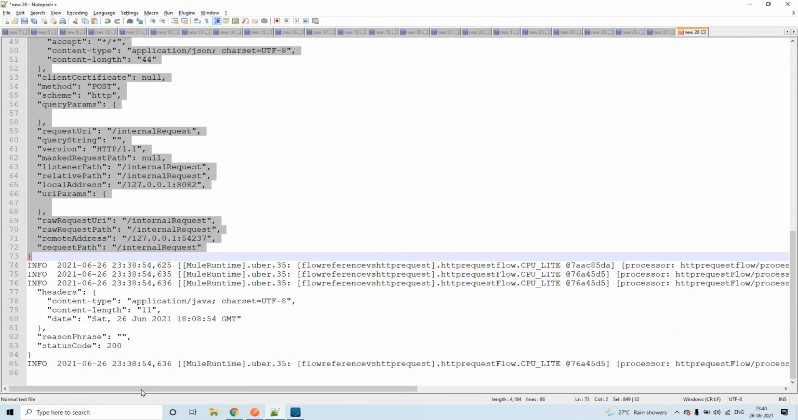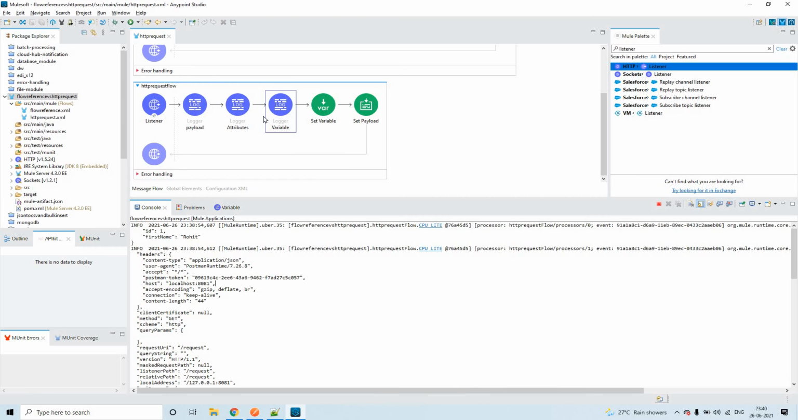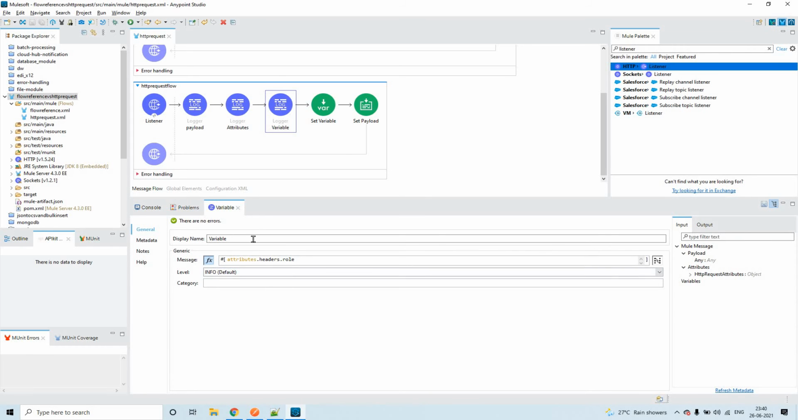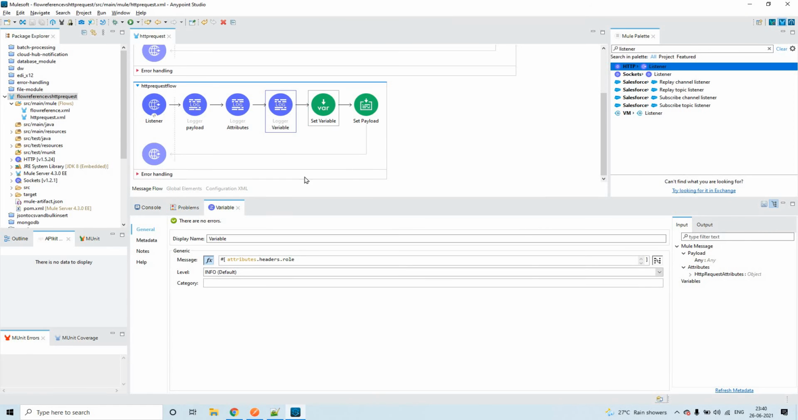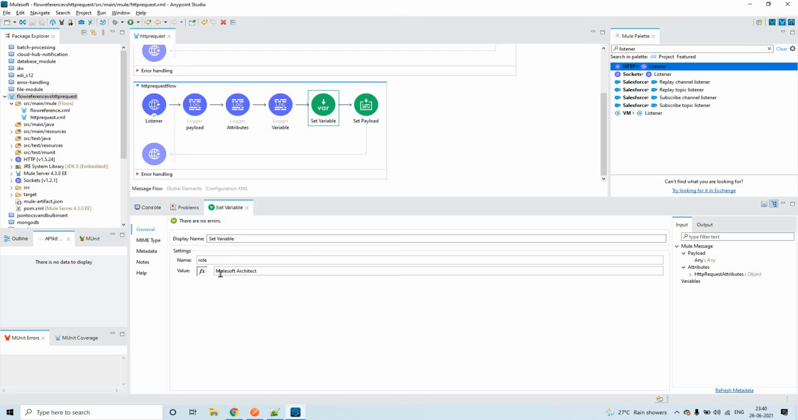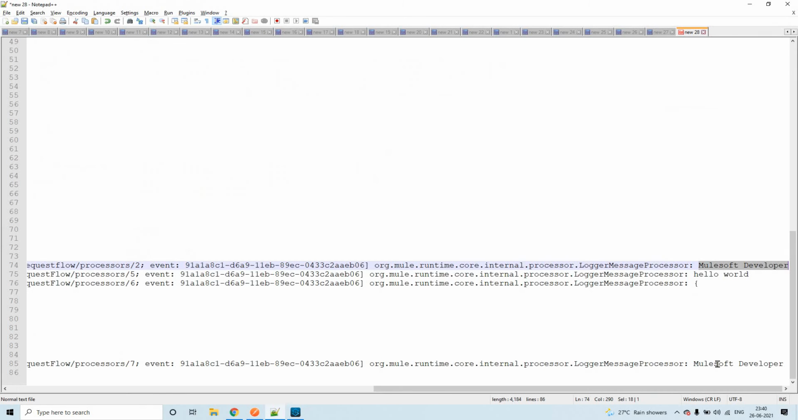Okay, that is one thing. And now you see here we could see MuleSoft developer, right? Because now in this logger we are fetching the variable value from attributes.headers.role. So we are able to fetch it successfully. And you could see, though we have overridden the variable value to MuleSoft architect, still we could see MuleSoft developer only at last. So why is this?